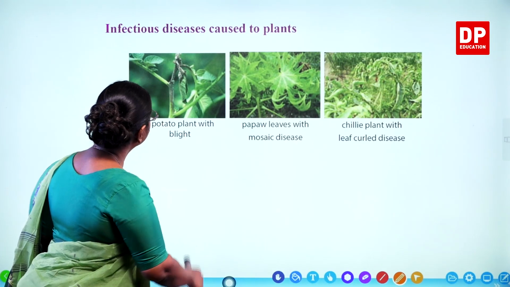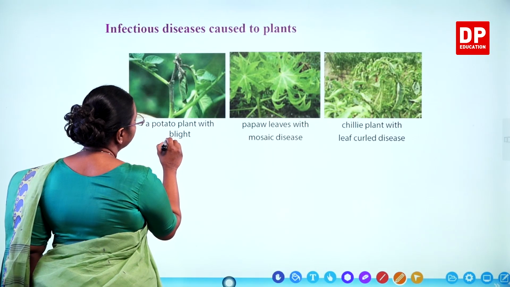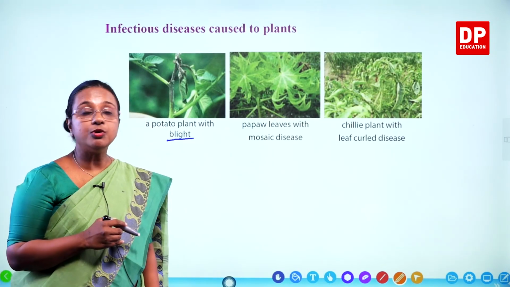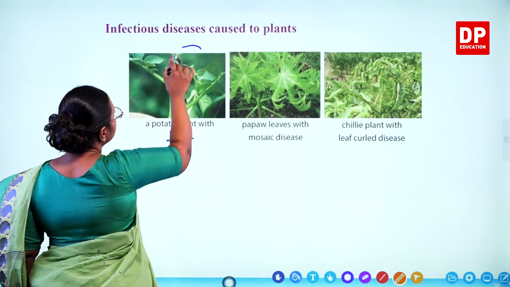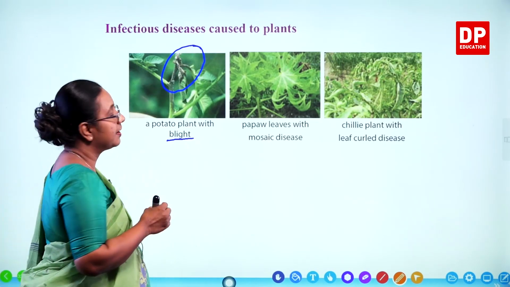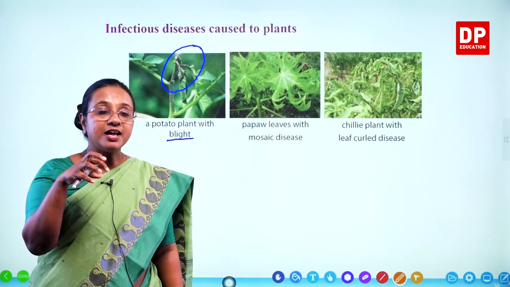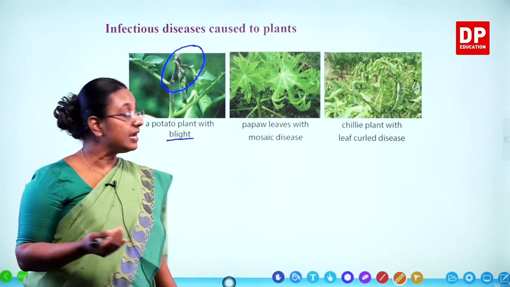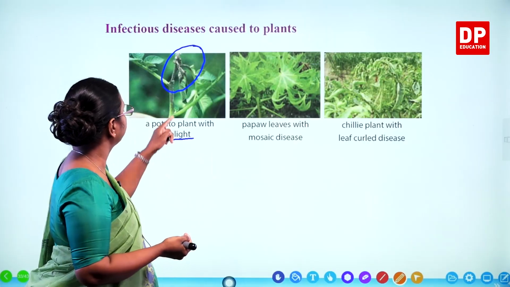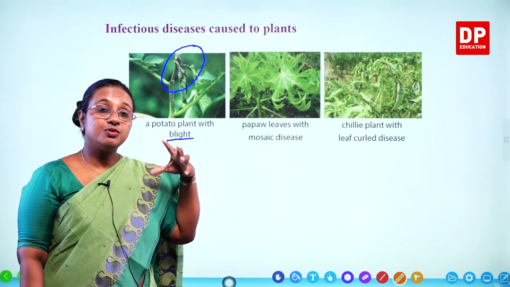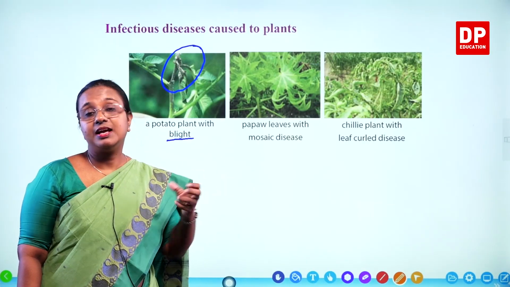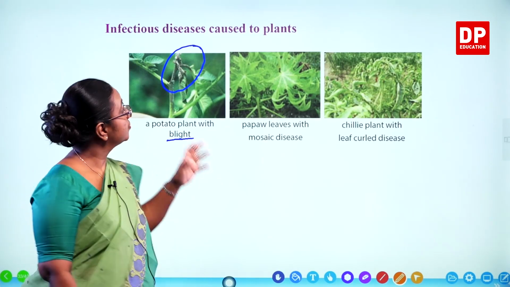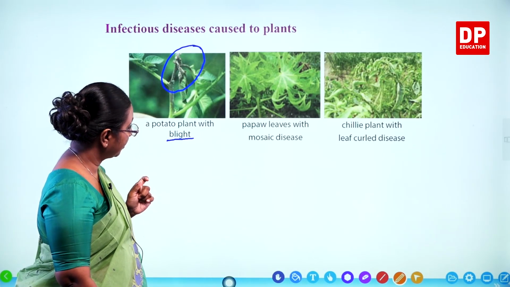In the first diagram, it is a potato plant with blight. So we just normally call it the potato blight. In this picture, you can see this part of the plant. It has become very dry and brownish color, like a burnt nature. So that is the symptom of this potato blight. So the plant dries off and gets a burnt nature, and that affects the plant. So that is caused by microorganism.